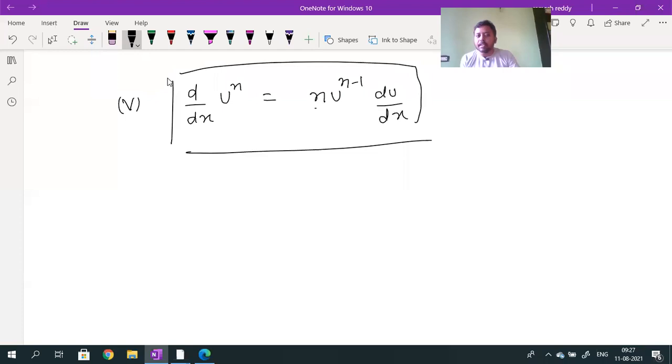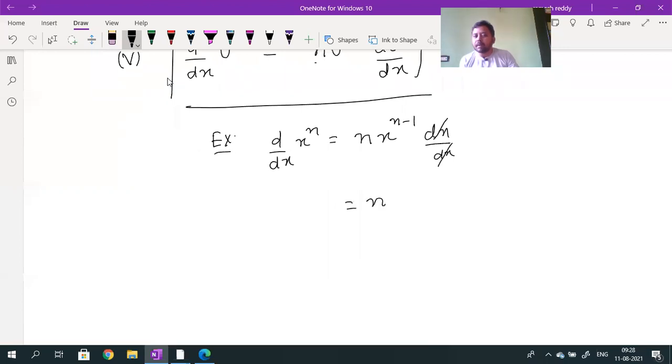So for example, if I take this formula, what is d by dx of x power n? Actually, here I can differentiate one quantity with respect to the same quantity also. So d by dx of x power n can be written as n comes to the numerator, n into x power, here u is written, here x is written. Again the power decreases by 1, n minus 1, into dx by dx. Here du by dx, here dx by dx. The dx cancels. So what will we get? n into x power n minus 1. You can remember this formula also.